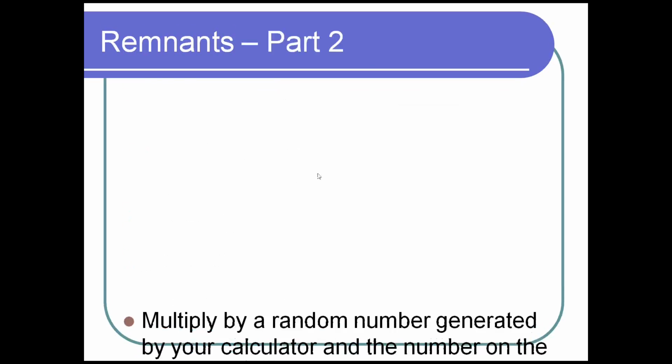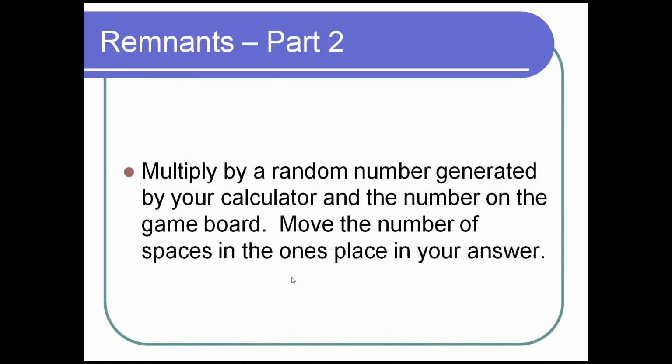All right, Remnants Part 2. Guess what? Again, change it however you want. Multiply the number on the game board by a random number, and move that number of spaces. It's in the ones place. So you can do it however you want, but this is the way that I do it, and my kids absolutely love it. Can't keep them away from it.